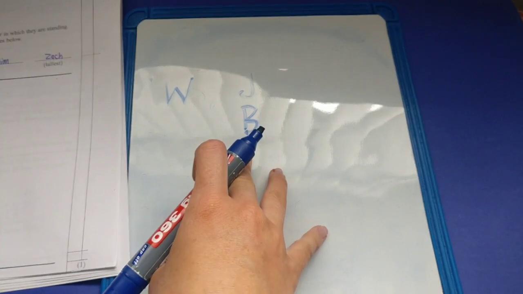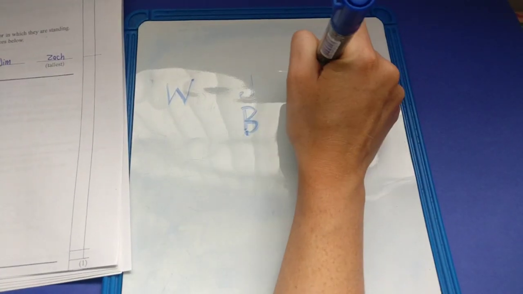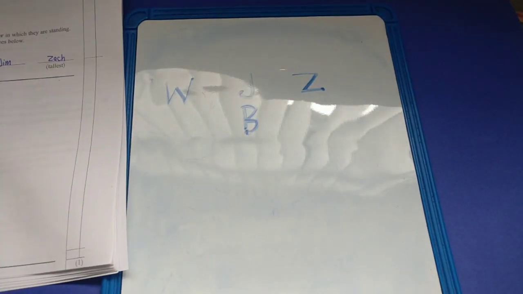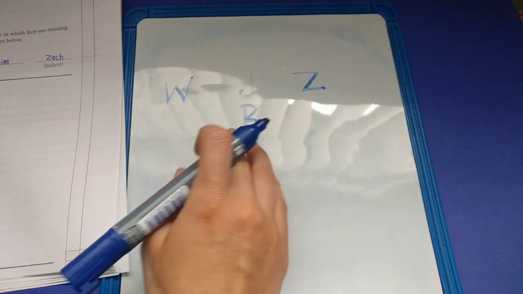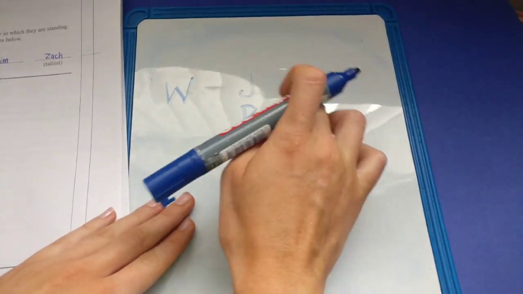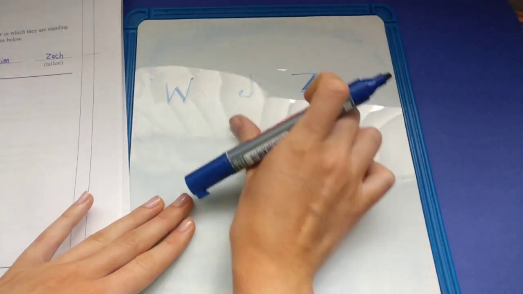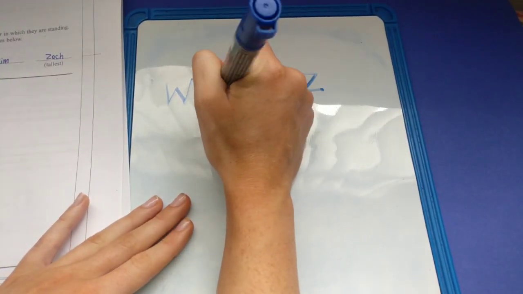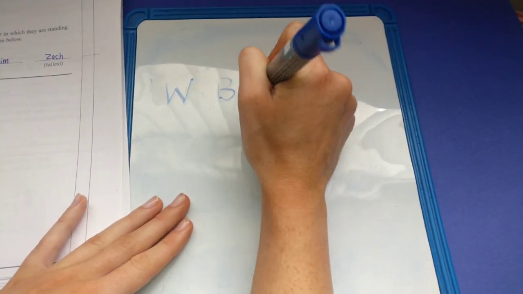Then it tells us that Zach is taller than Jim, so Zach's definitely going to go above Jim. And Jim is taller than Bob. So Jim is taller than Bob, Zach is taller than Jim. So what we'll do is put Bob in here, Jim there, and then I'd read through all of the statements again and check that they're correct.